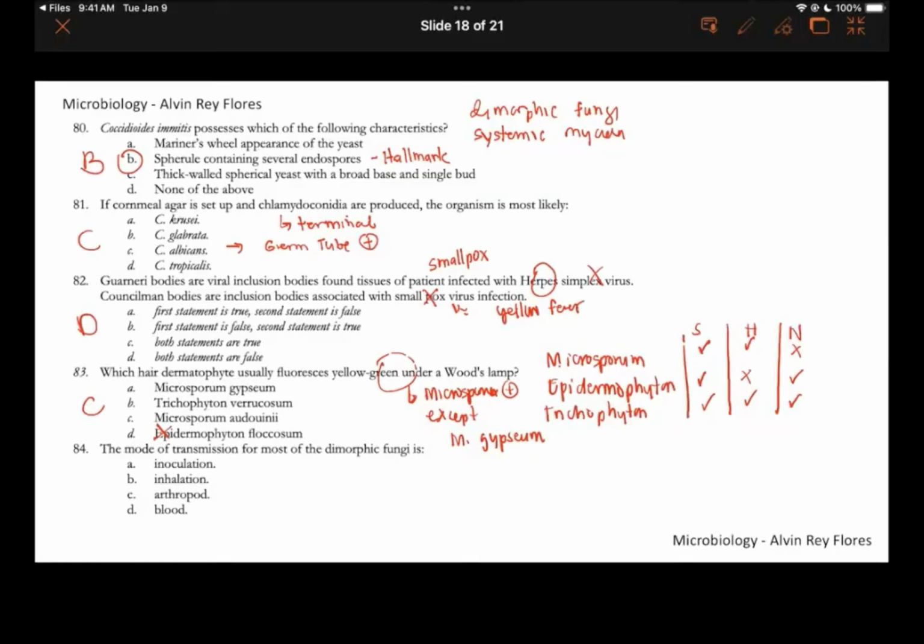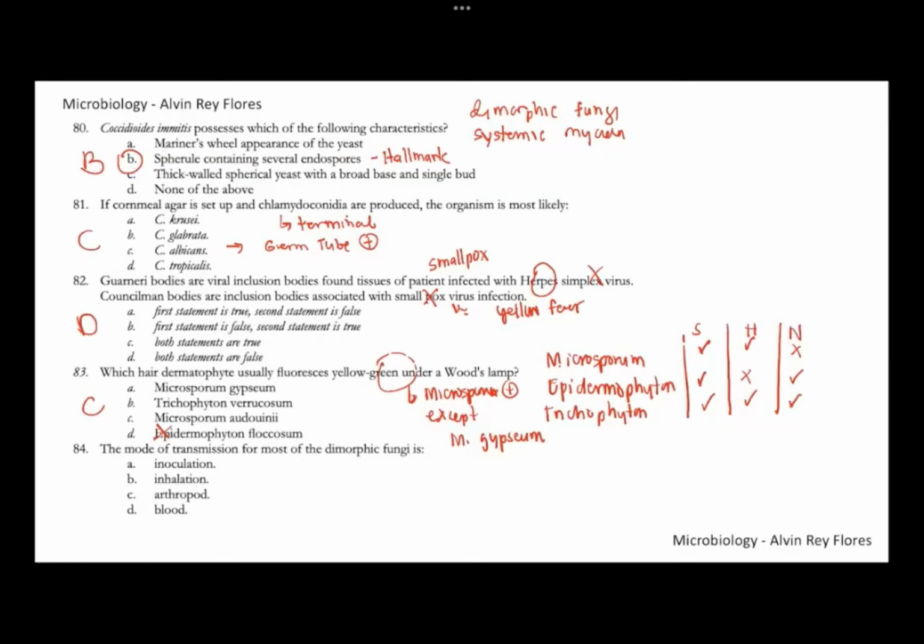Number 84, the mode of transmission for most dimorphic fungi is, if it's a dimorphic fungus, it can become either a yeast or a mold, depending on the temperature. So this is primarily transmitted via inhalation. For number 84, this is letter B. So inhalation of the spores. Number 84, letter B.